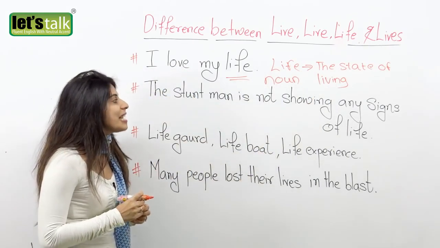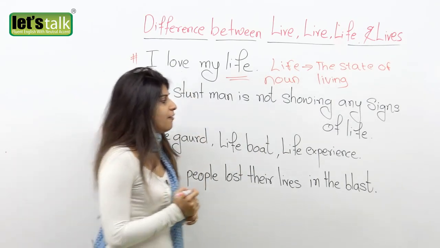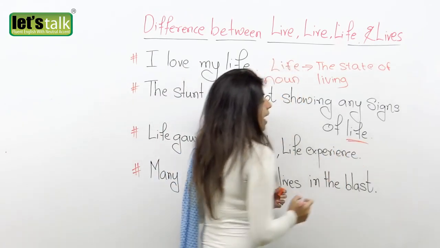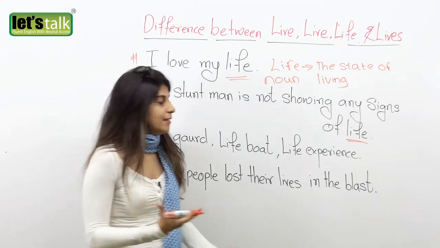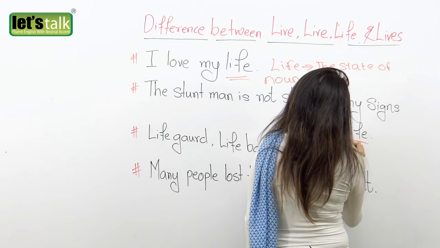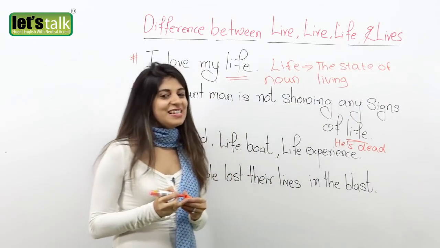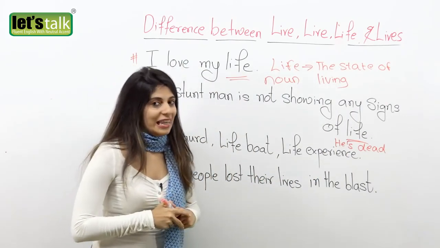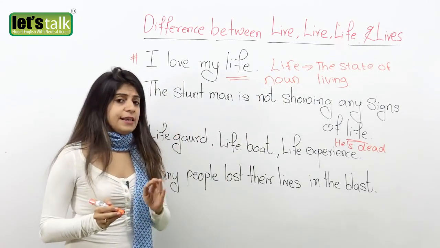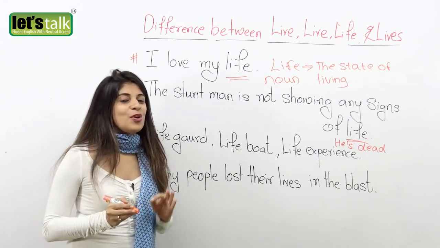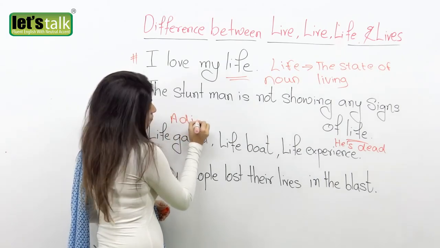Another one is: The stuntman is not showing any signs of life. Here we have used the word life, and what it means is that he is not alive, he's dead. This is the way you would use the word life. Now, as I mentioned, the word life is a noun, but it can also be used as an adjective describing a noun.